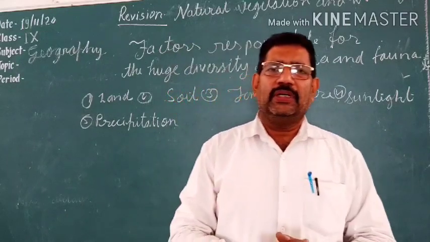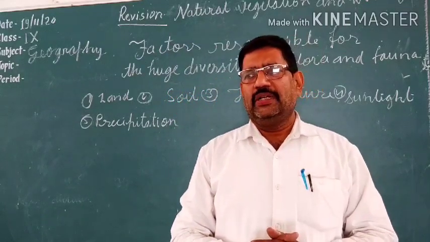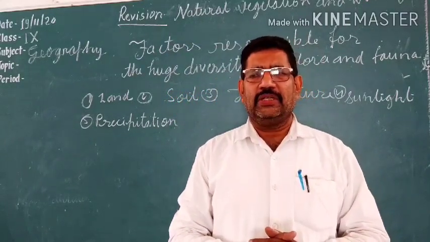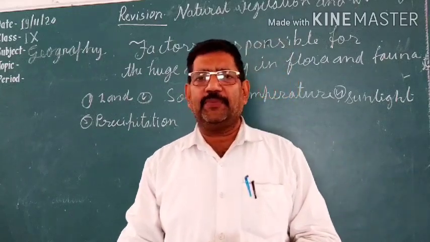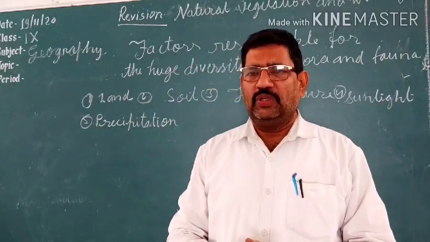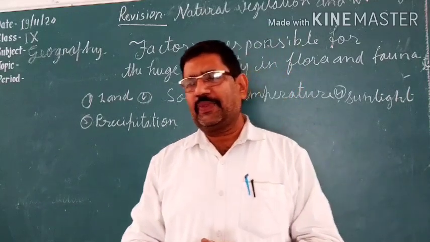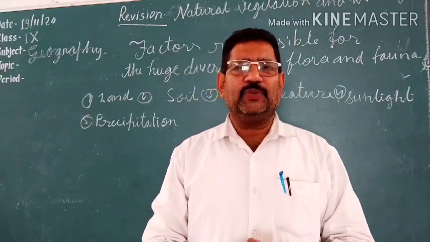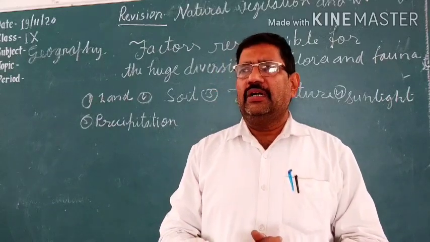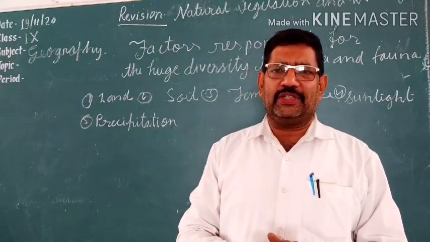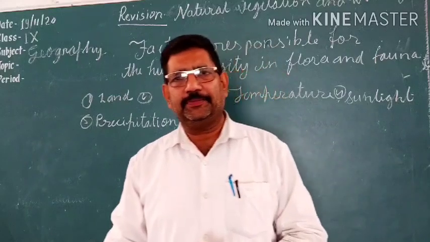If the landform is mountainous, then the type of vegetation that grows in a mountainous area is different from the vegetation grown in a plain area.